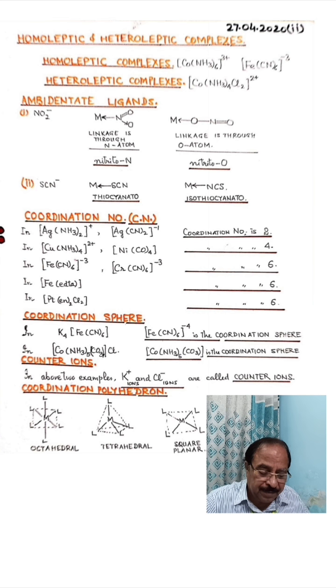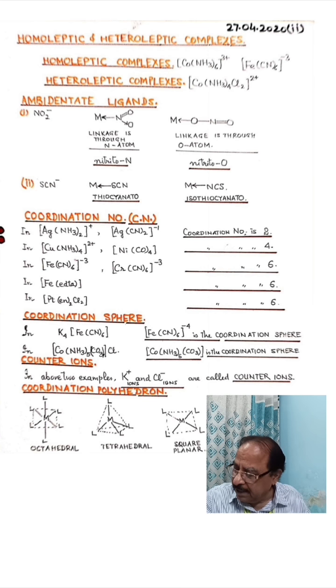In the next example, it is an example of a platinum complex. There are 2 ethylene diamine ligands and there are 2 chlorine ligands. So ethylene diamine is a didentate ligand. So the 2 ethylene diamine molecules will ligate with the platinum atom through 4 different donor atoms, and the 2 chlorine atoms will also ligate with the platinum atom through 2 different donor atoms. So in total there are 6 donor atoms which ligate with the platinum atom. So what is the coordination number of platinum atom? It is 6 in this case also.